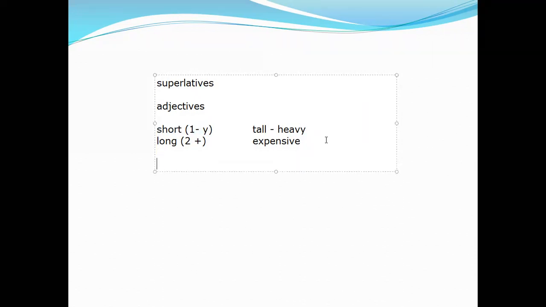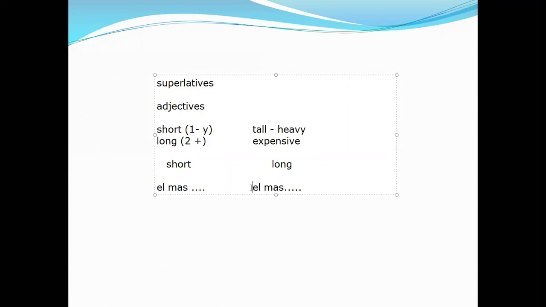When we refer to the superlative, remember that, as with the comparative, when we have a short or a long adjective, we have two ways to express it. In Spanish, the superlative equals "el más," when we say "el más alto," "el más interesante."